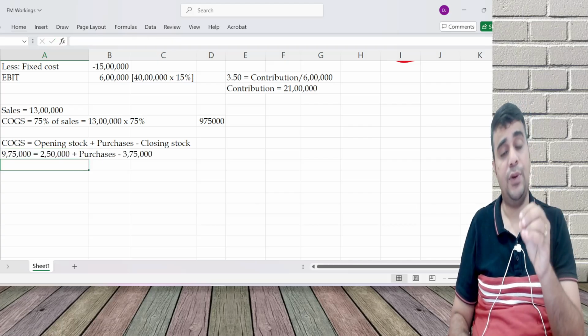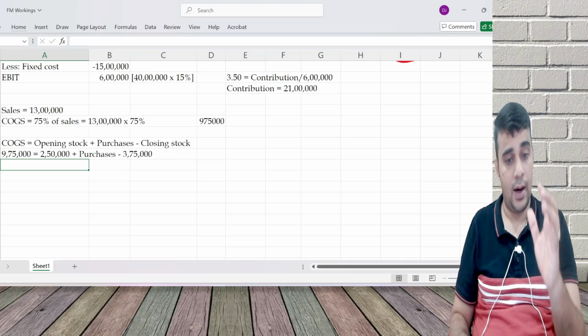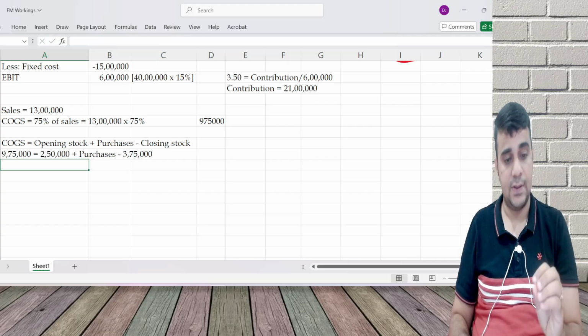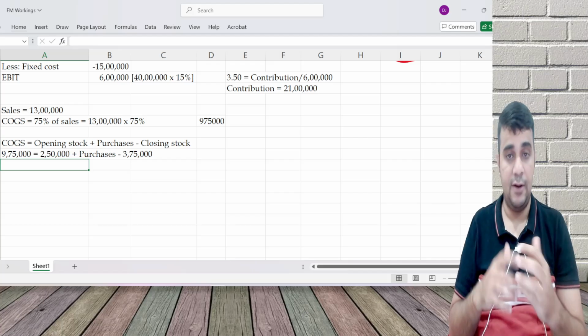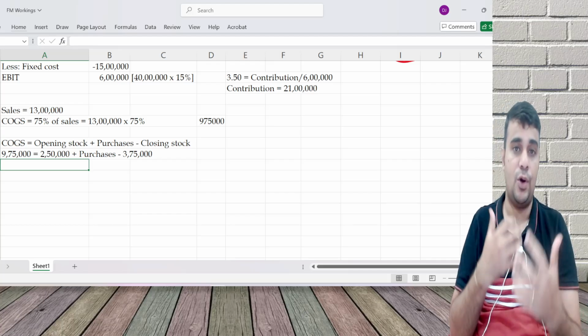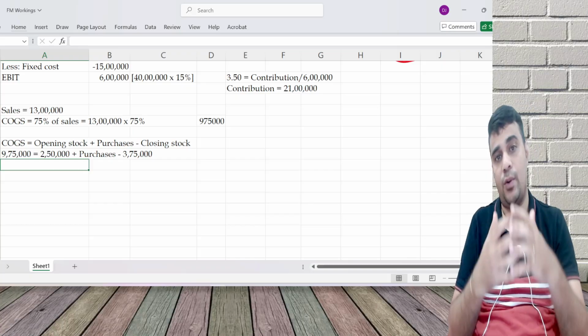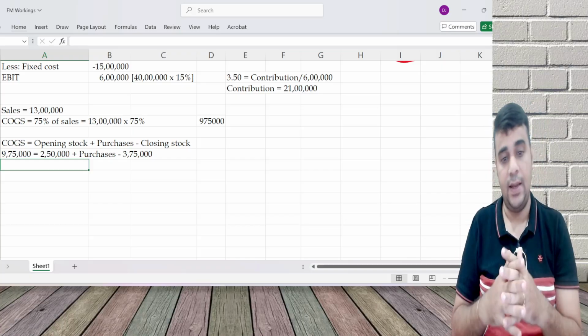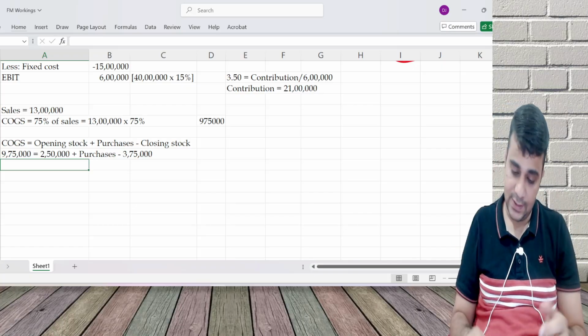At any place you need more explanation, pause the video or play it at a lesser speed, because my objective here is different: students have different needs. Some of them want to quickly cover it, some want to understand in depth. Some students can play it at 1.5x and all.